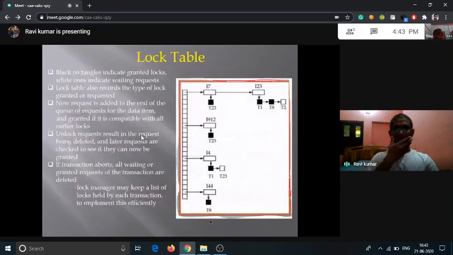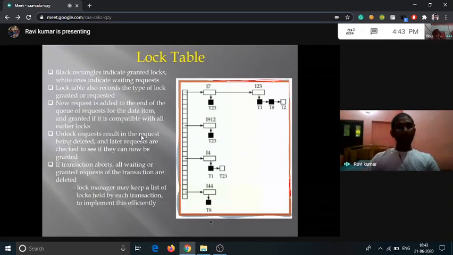Here we have shown the lock table, and it is describing the lock table. The black rectangles indicate the locks that have been granted, and the white boxes indicate the waiting requests. The lock table records all types of locks granted or requested, like exclusive lock and shared lock. It records all the locks. If a new request comes and it is compatible with the earlier locks, then a grant message is sent. Otherwise, it is put at the end of the queue of requests like this,